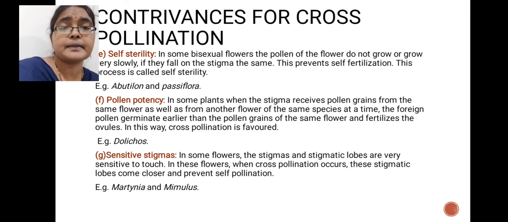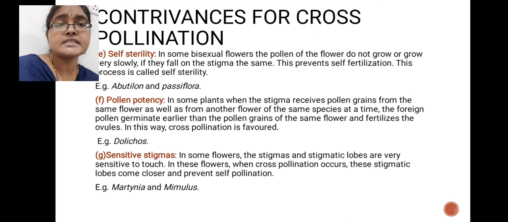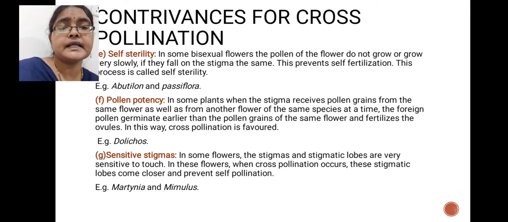Next is sensitive stigmas. The presence of sensitive stigmas is also a kind of adaptation for cross-pollination. In some flowers, the stigma and stigmatic lobes are very sensitive to touch. Once cross-pollination is completed in such flowers, the stigma and stigmatic lobes immediately close to prevent self-pollination. Examples of sensitive stigmas are Martynia and Mimulus.